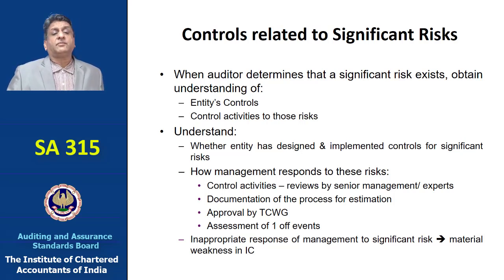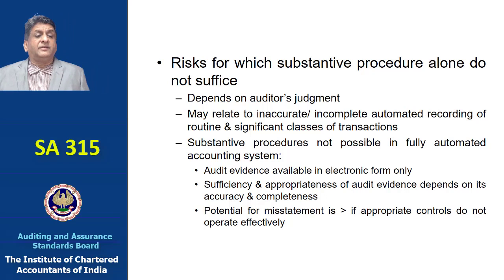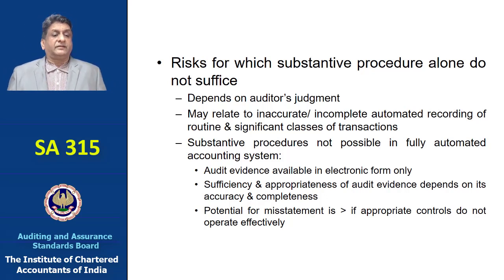And inappropriate responses of the management to significant risks is a clear sign of a material weakness in internal control. And there are risks where substantive procedures alone may not suffice, and that would all depend on the auditor's judgment. And this may relate to inaccurate or incomplete automated recording of routine or significant classes of transactions. Substantive procedures alone are not possible in a fully automated accounting system. Sufficiency and appropriateness of audit evidence depends on its accuracy and completeness, and the potential for misstatement is greater if appropriate controls do not operate effectively.